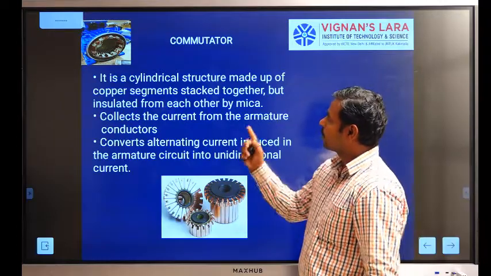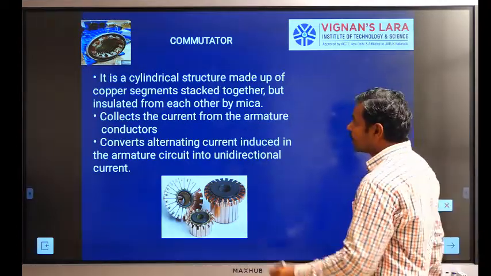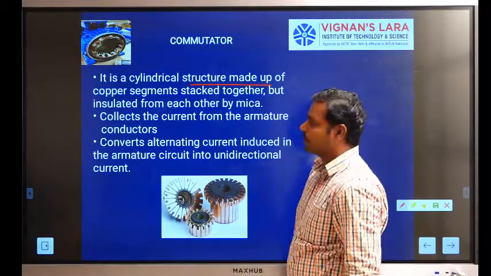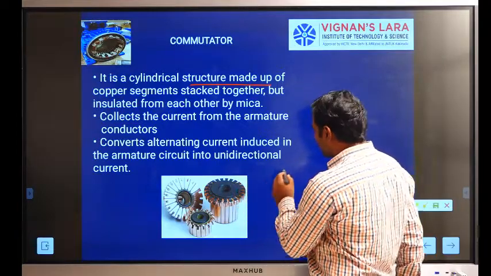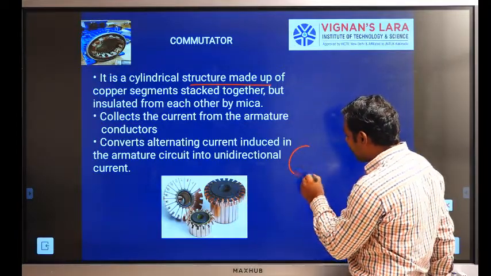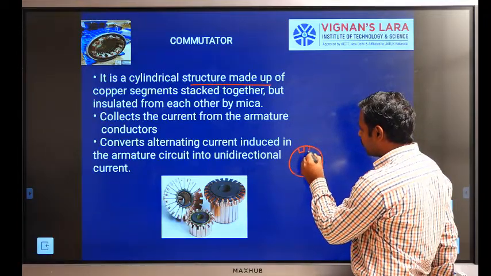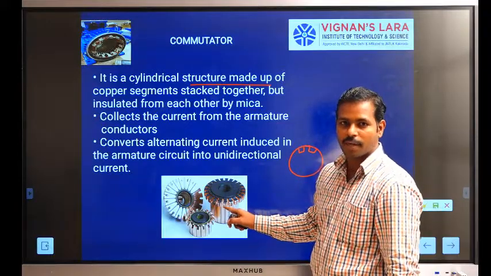Another one is the commutator. It is a cylindrical structure made up of copper segments. The number of slots in an armature is always equal to the number of segments in a commutator.